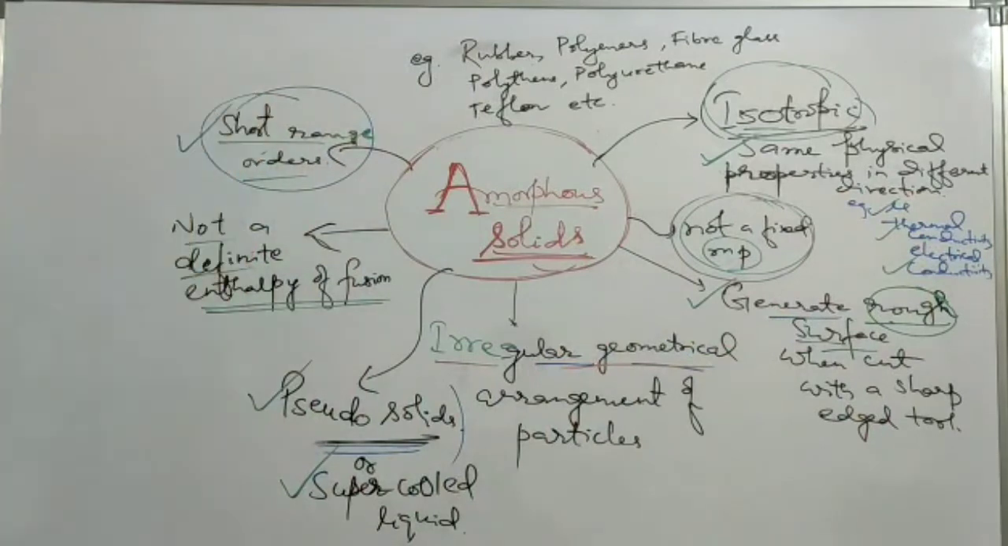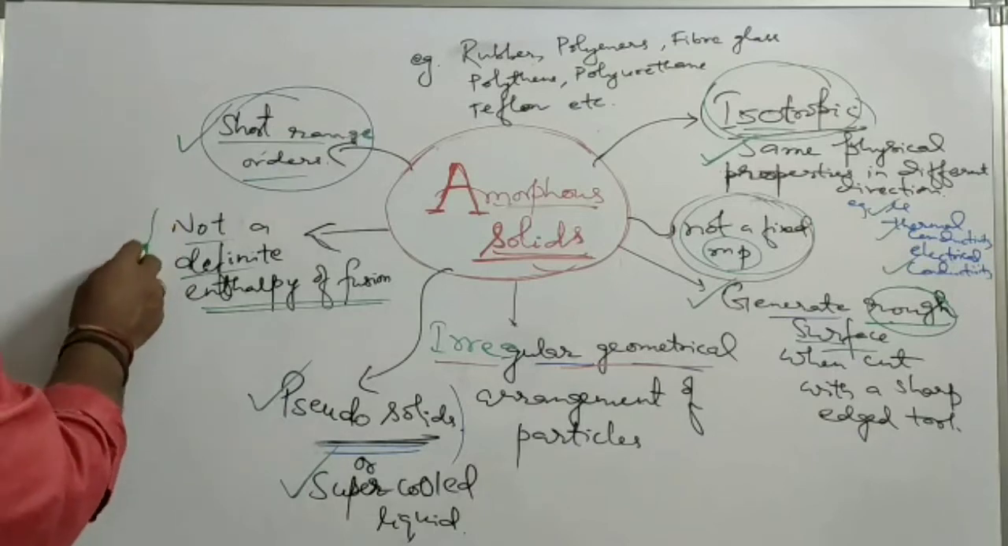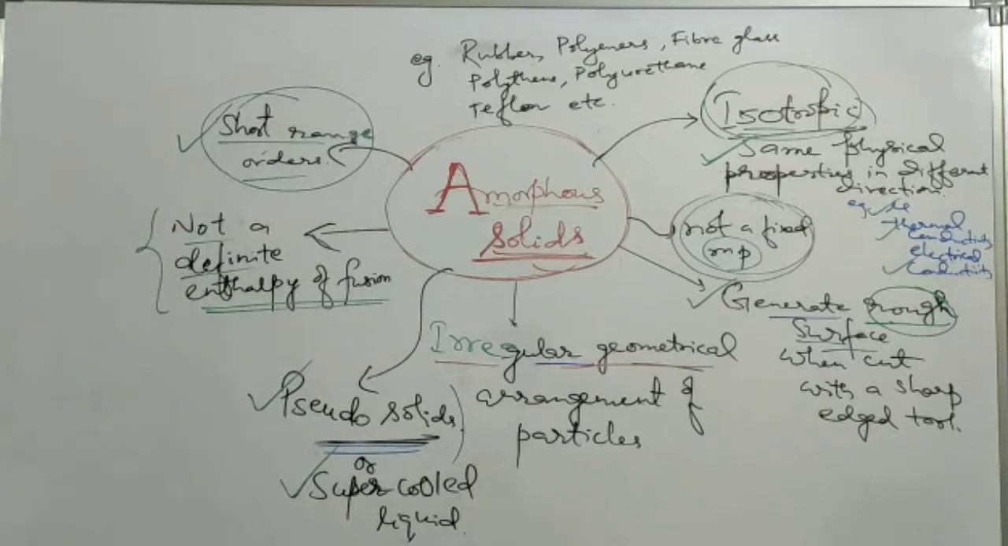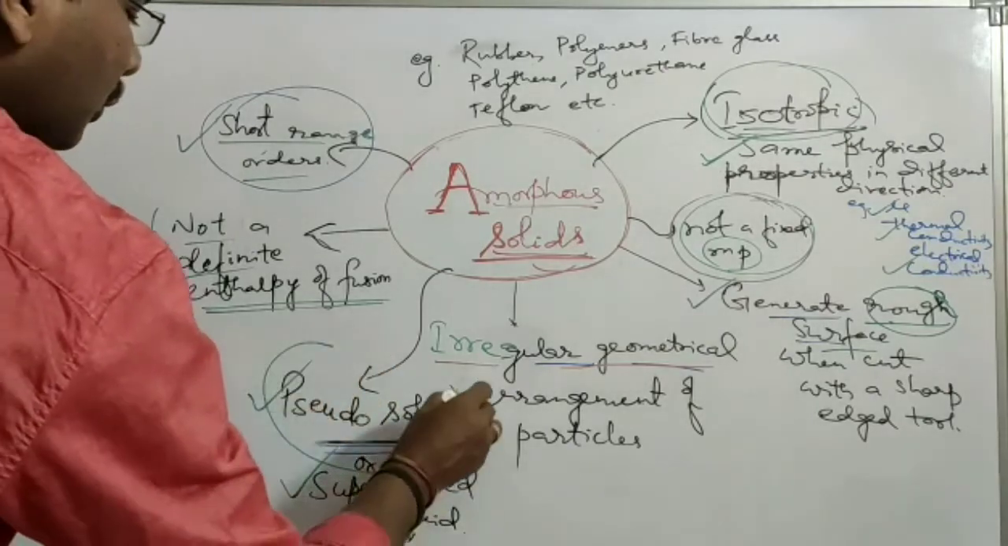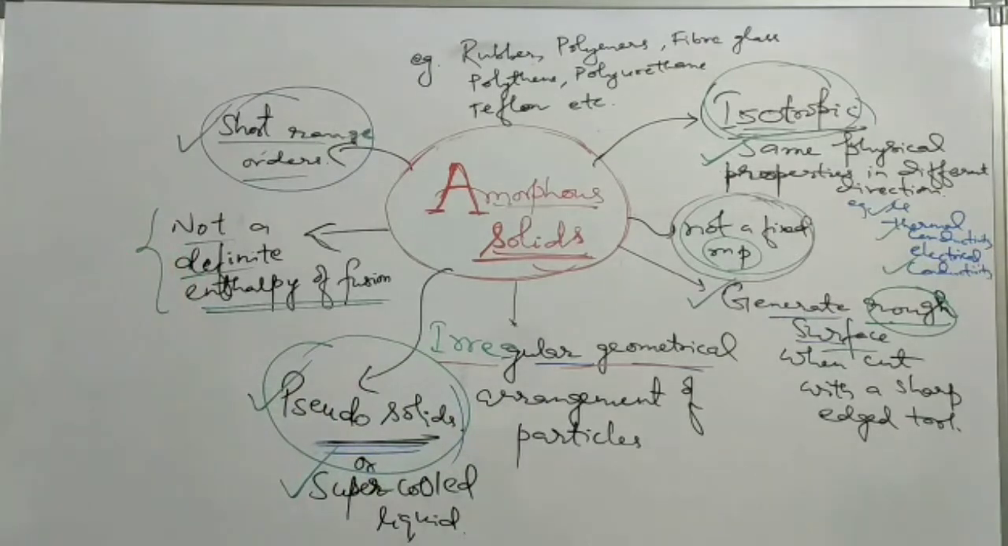They have short range order of particles. They do not have a definite enthalpy of fusion. Enthalpy of fusion is the heat energy required to convert 1 mole of solid into liquid. And they are called pseudo-solids or supercooled liquids.